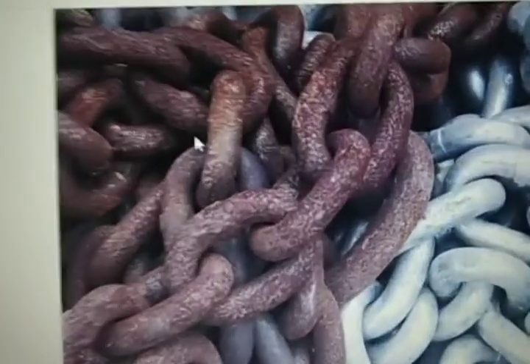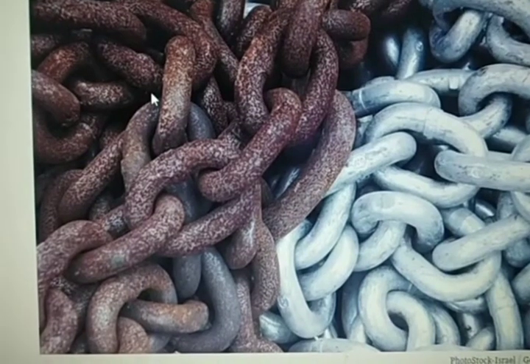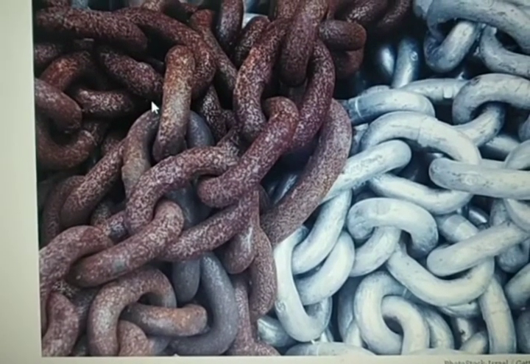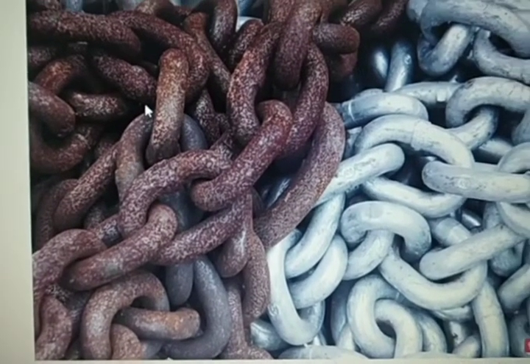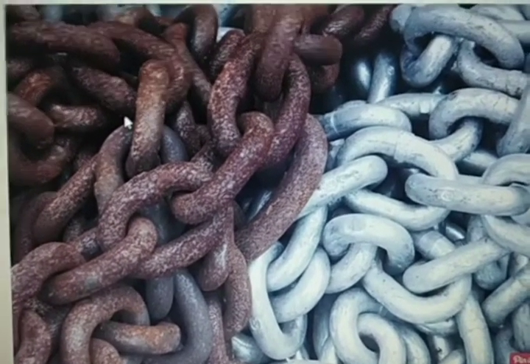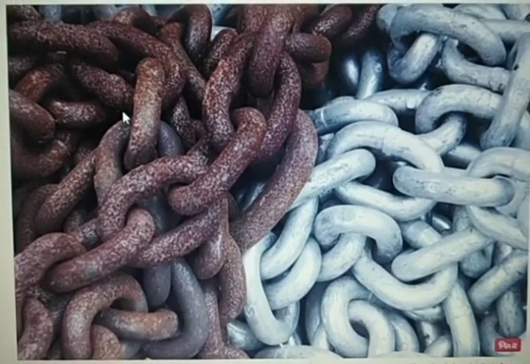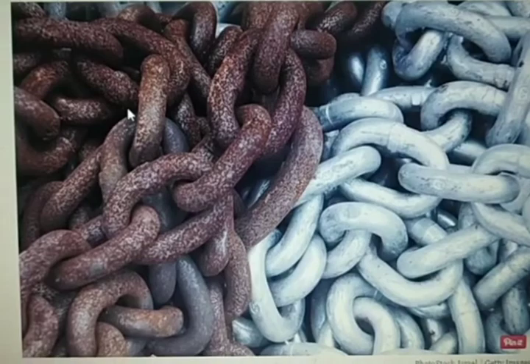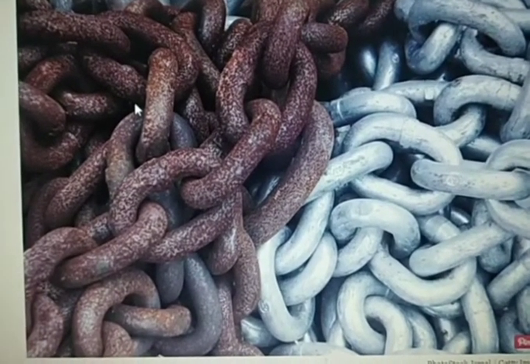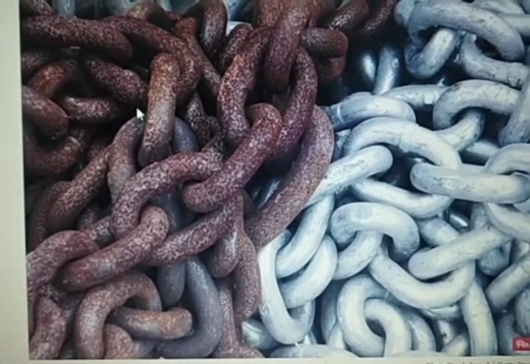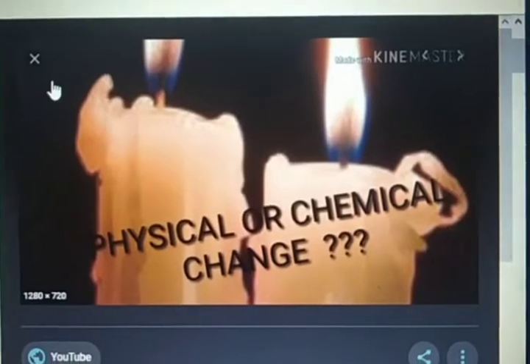And what is the formula of rust? The chemical formula is Fe2O3.nH2O. So this is the formula of rust. And what is the formula of iron? Fe. So that is why the chemical formulas are different, properties are different, and you cannot get back the original substance, that is iron, from this brown powdery substance. So we call it a chemical change.